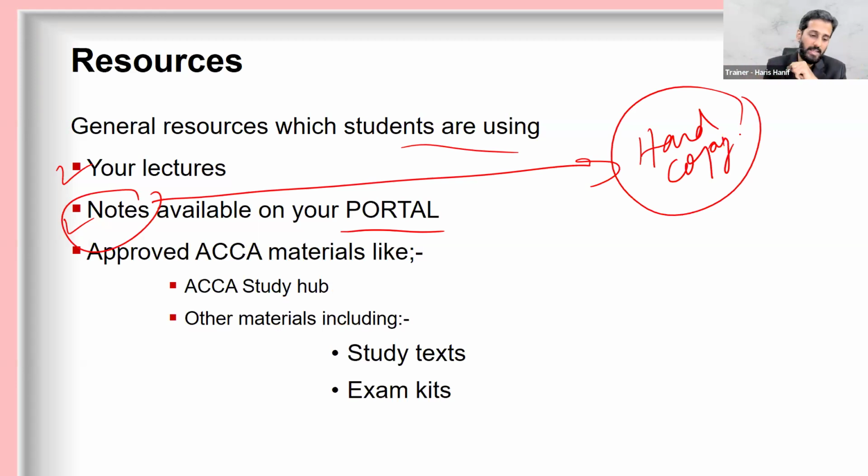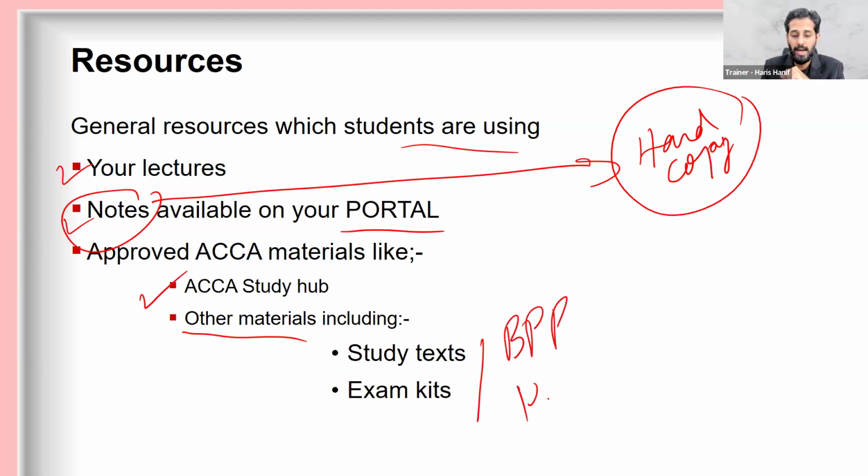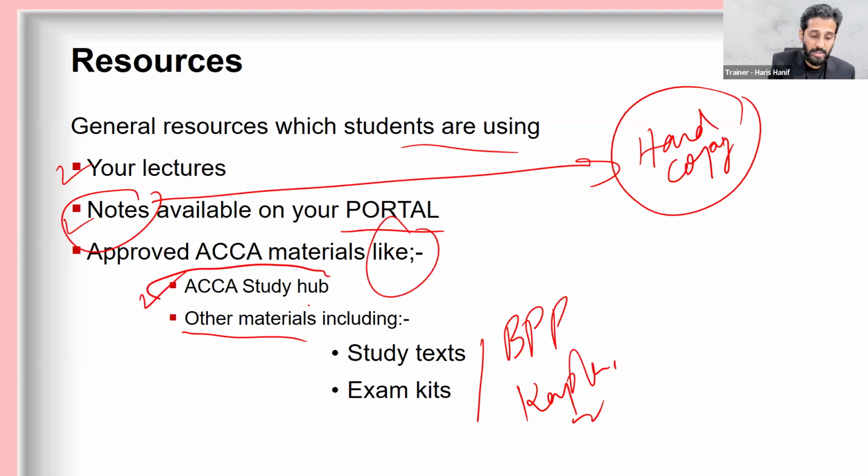Approved ACCA materials like ACCA Study Hub and other materials like study text and exam kits, I'm talking about BPP and Kaplan. You can also use that, but I must emphasize the ACCA Study Hub because it has a very good question bank to prepare very well for the exams, right? So you must use the ACCA Study Hub. You should use the ACCA Study Hub for your practicing purpose.